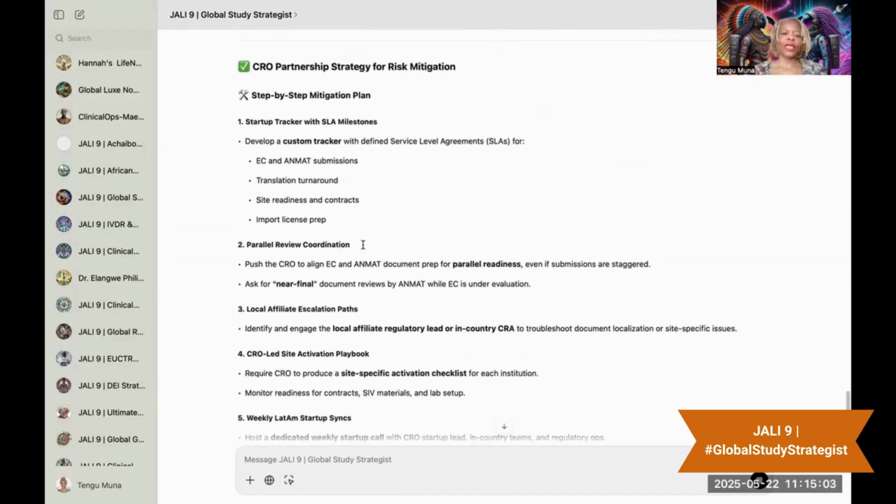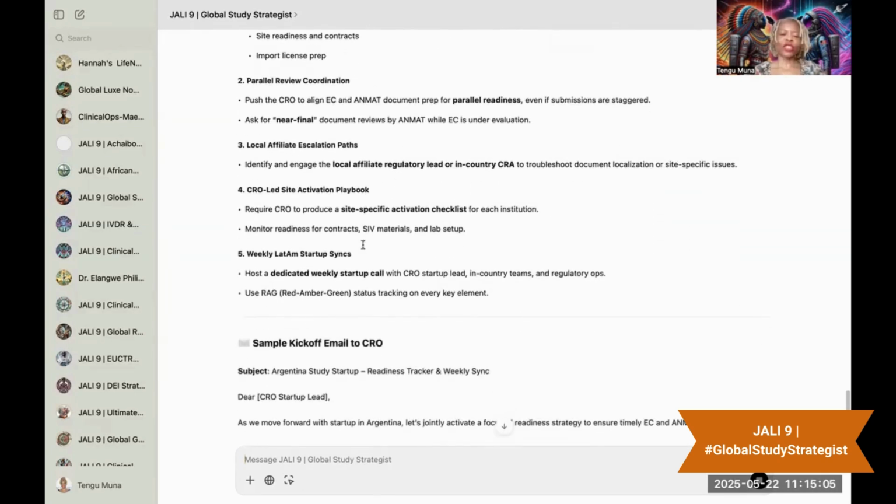What I would like to say while it's doing this is that strategy is very important now in this industry. It's not so much about the years of experience. Yes, we have the years of experience, but how can we take those years of experience and stretch them out further? And this is what these AI tools do.